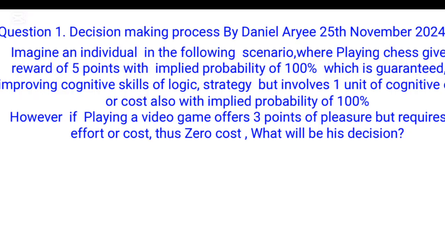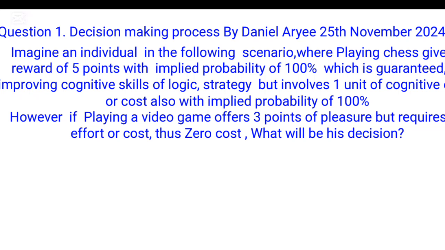Question 1. Decision-making process by DanielAryee, November 25, 2024. Imagine an individual in the following scenario, where playing chess gives a reward of 5 points with implied probability of 100%, which is guaranteed for improving cognitive skills of logic, strategy, but involves 1 unit of cognitive effort or cost, also with implied probability of 100%. However, if playing a video game offers 3 points of pleasure but requires no effort or cost, thus 0 cost, what will be his decision?